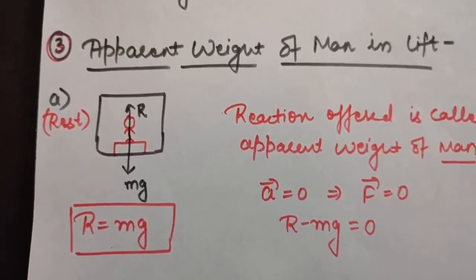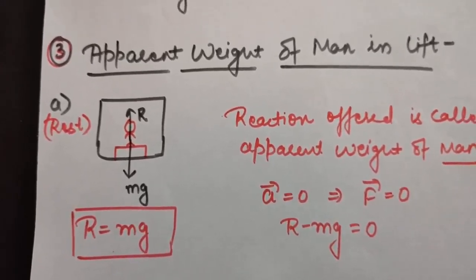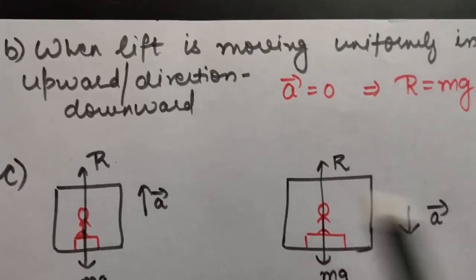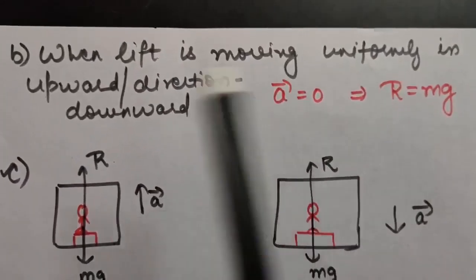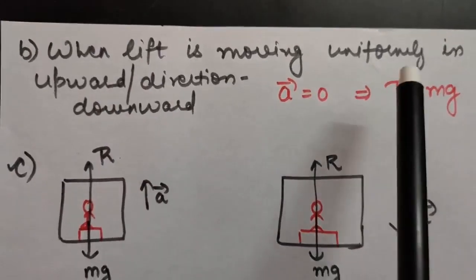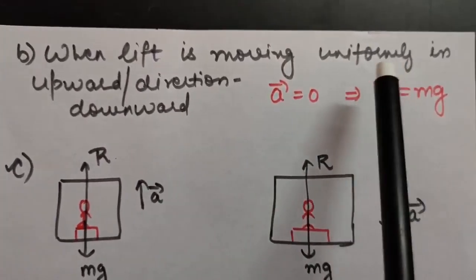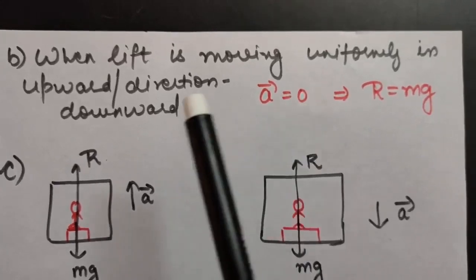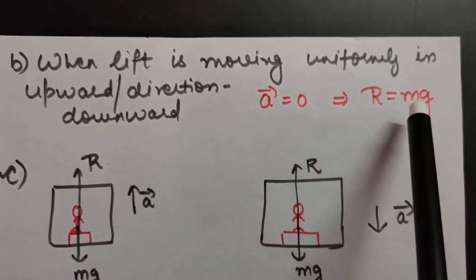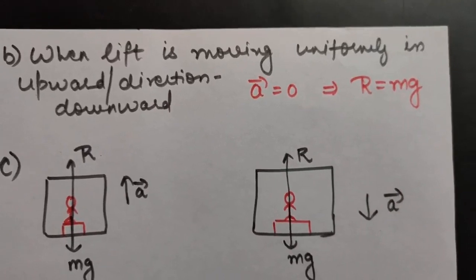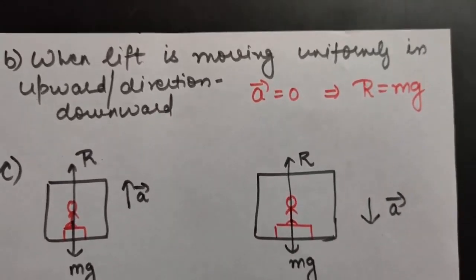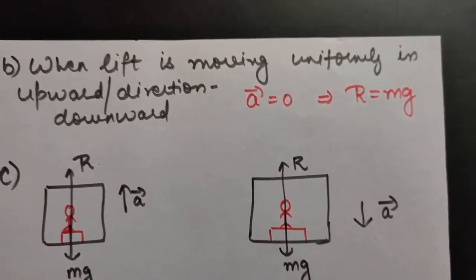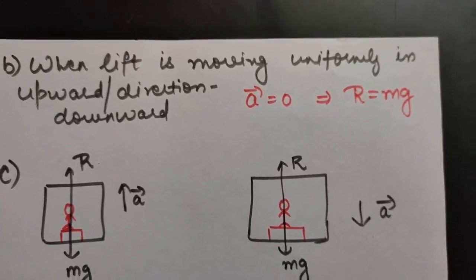Okay, so now let us take a second example of the lift. If the lift is moving uniformly in the upward or downward direction, as you know, in uniform motion, acceleration is 0. So if acceleration is 0, again as we did in the first case, R will be equal to mg. So either if the lift is at rest or if it is moving uniformly, the apparent weight and the actual weight both will be equal.